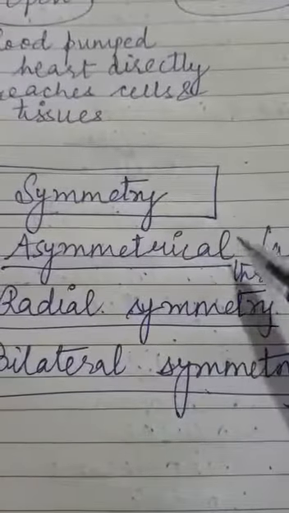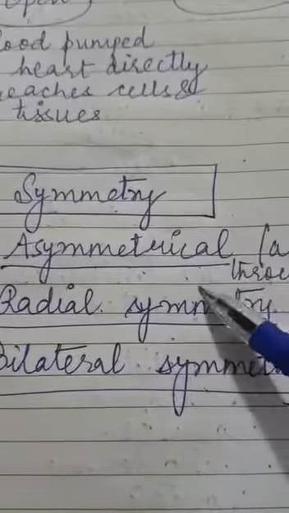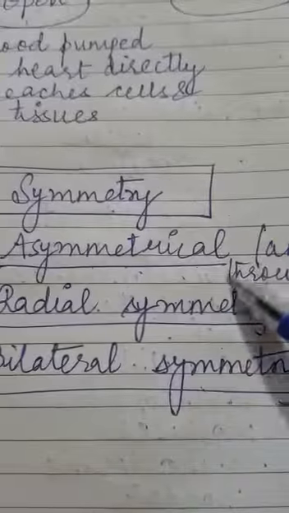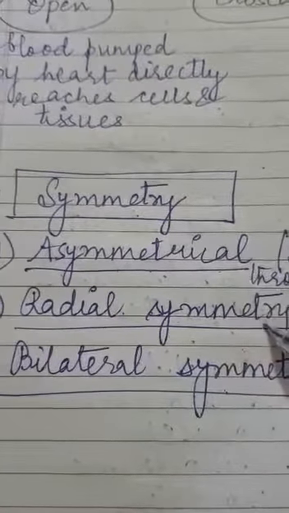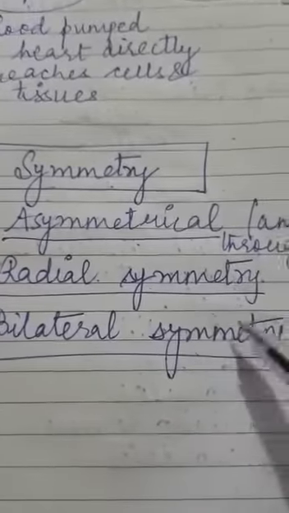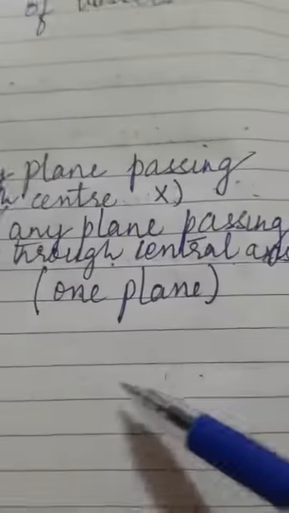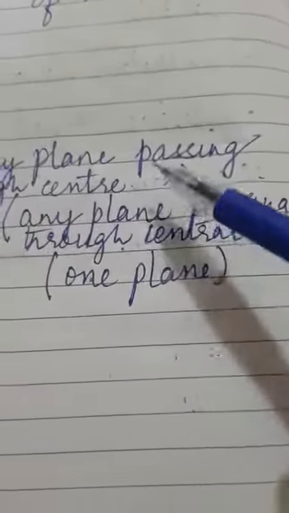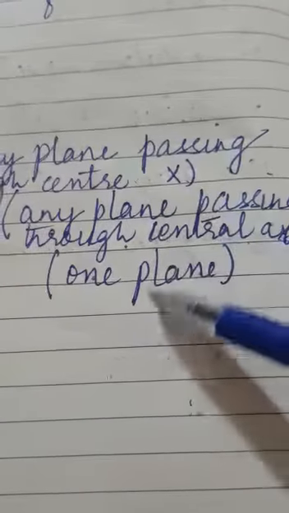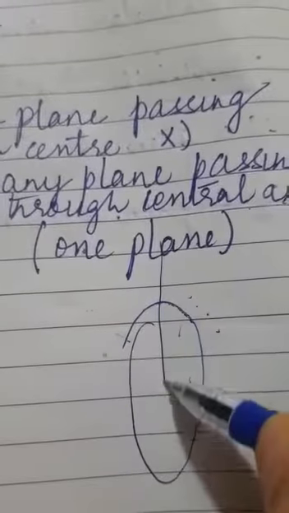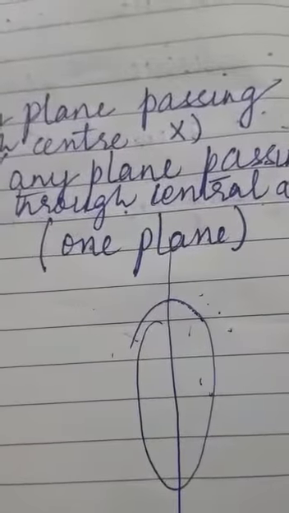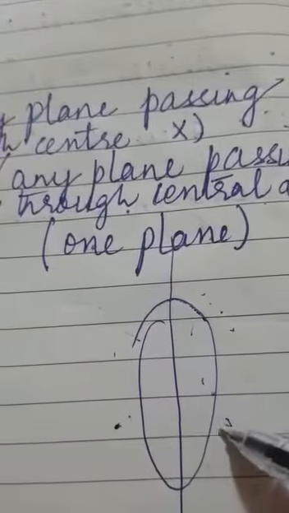Radial symmetry means that through any plane if you pass the axis, through any side, the organism can be divided into two equal halves. In bilateral, there is only one plane through which you pass the central axis and the body is divided into two equal halves. So suppose like this I am talking about. If I divide through this one plane only, it can be divided into equal halves.